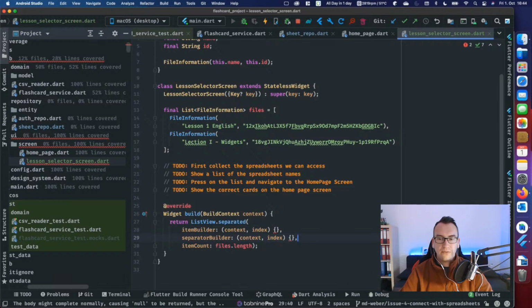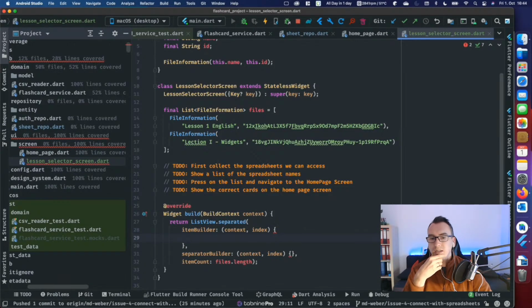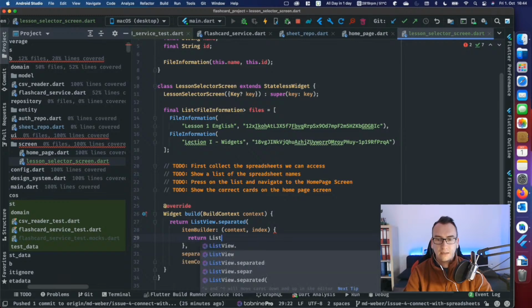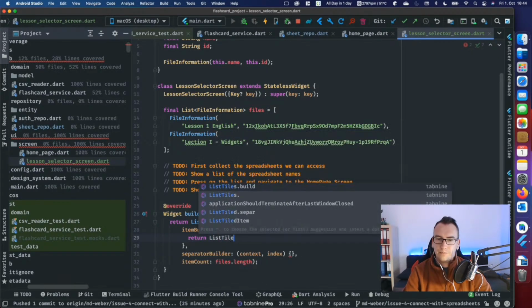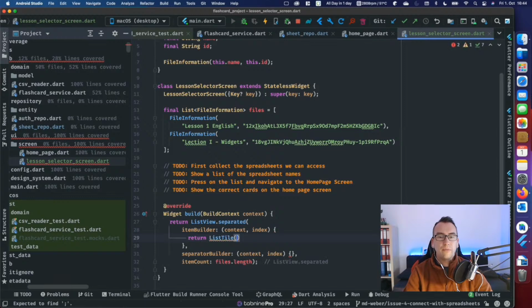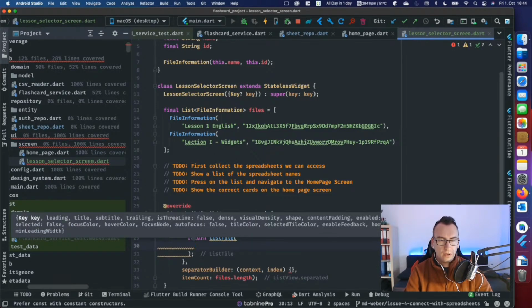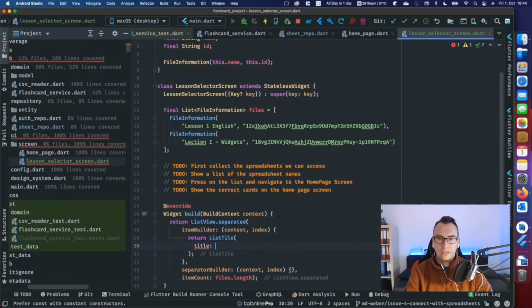So we can define, for example, we want a separation for the first element, but not for the second, or every third element should not get a separator. Okay, so in the item builder, we now want to return something. And we want to return a ListTile. A ListTile is already a predefined element that we can use to make our list pretty good visible for everything.